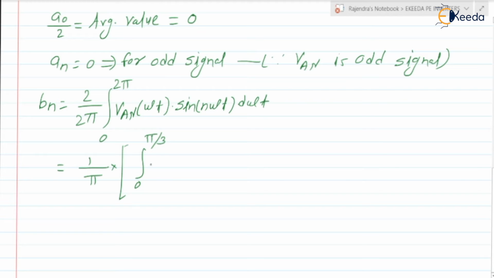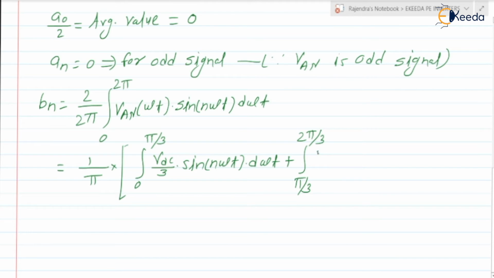From 0 to pi by 3, it is Vdc by 3 into sine of n omega T into d omega T, plus the integration from pi by 3 to 2 pi by 3.